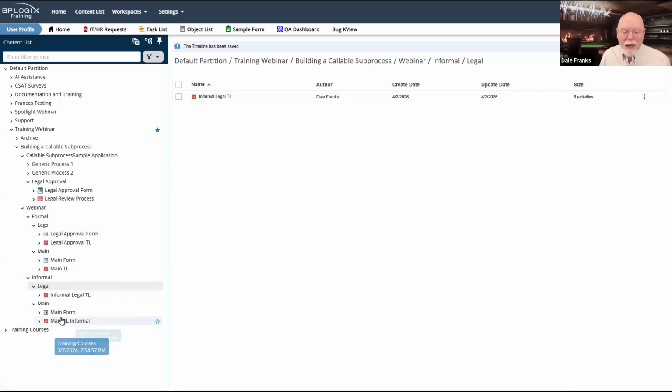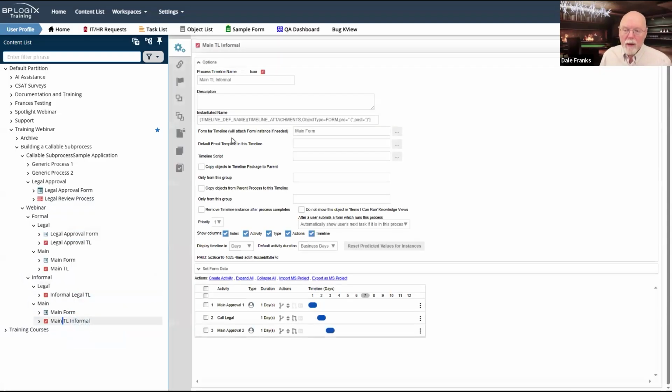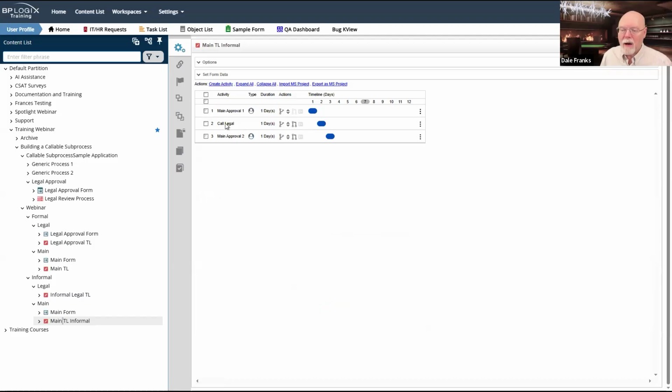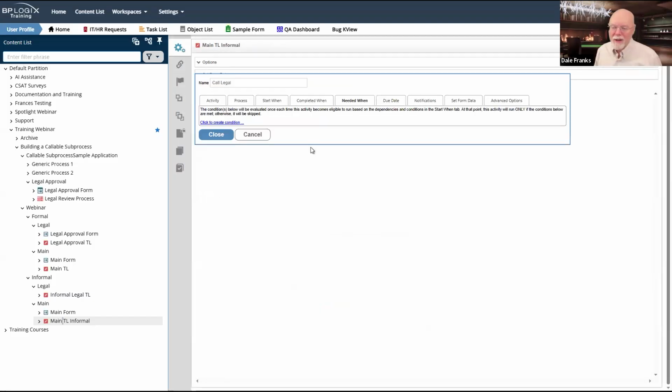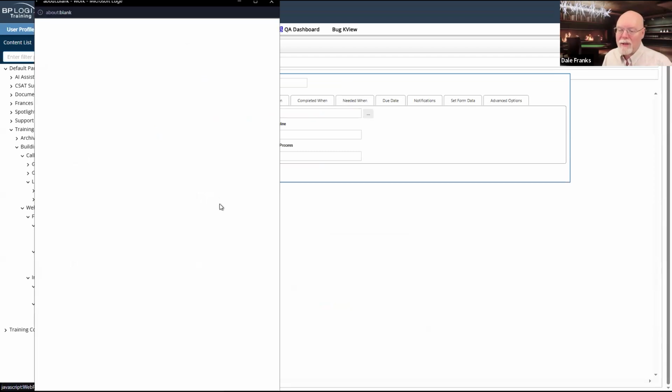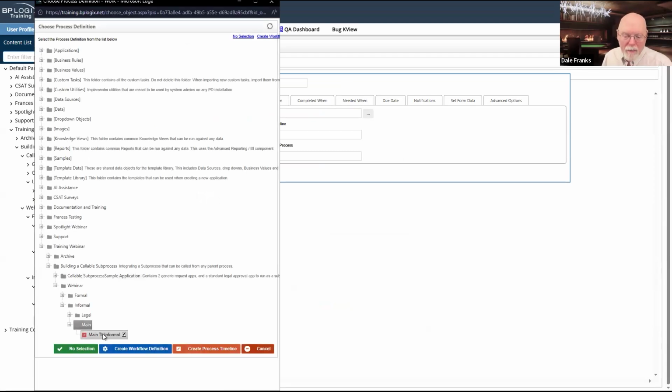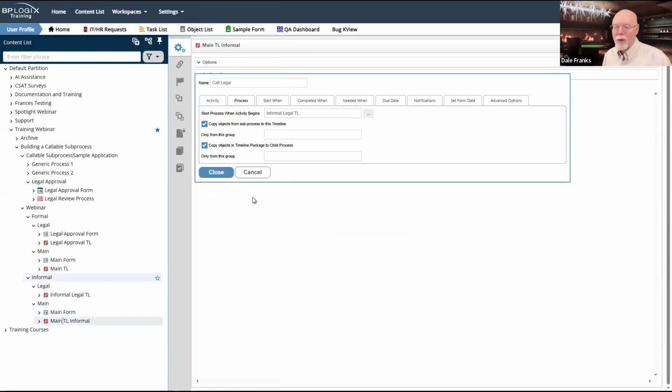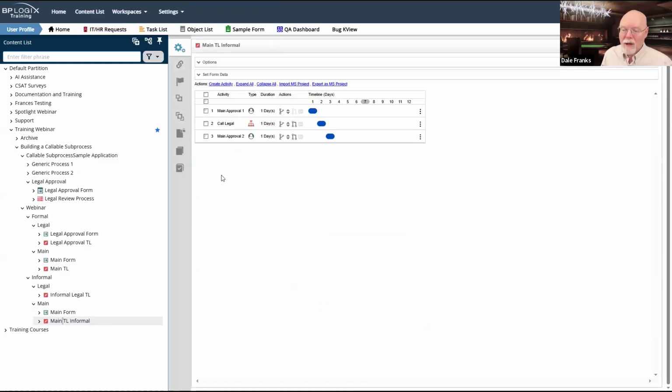So instead, doing it this way enables me to go into my process, and I'm going to close the options there. I'm going to go back to my call legal, and I am going to set the process to be my legal, informal legal TL, and I'm going to kick that off. Now remember, I'm going to copy all my parent objects down to that timeline and vice versa. So everything is going to run fine here.